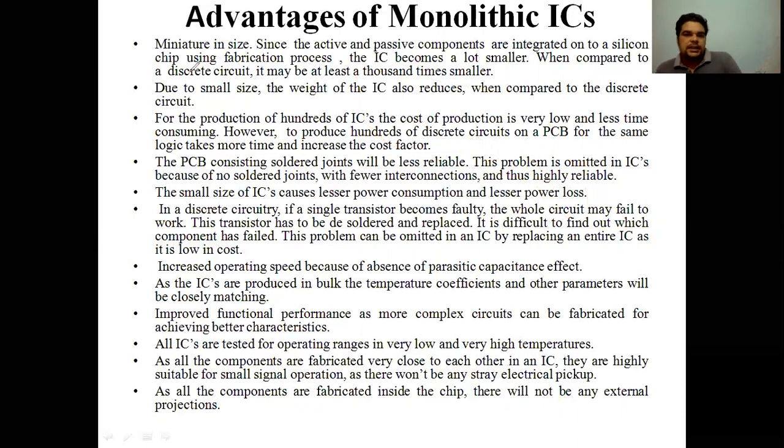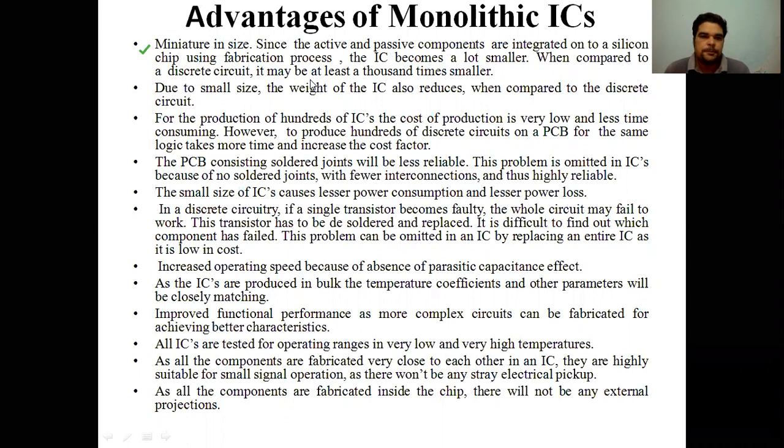There are very many advantages, like miniature size, because using the fabrication process you are fabricating active and passive components, so the IC becomes very small. When compared to discrete circuits, it is around 1,000 times smaller.